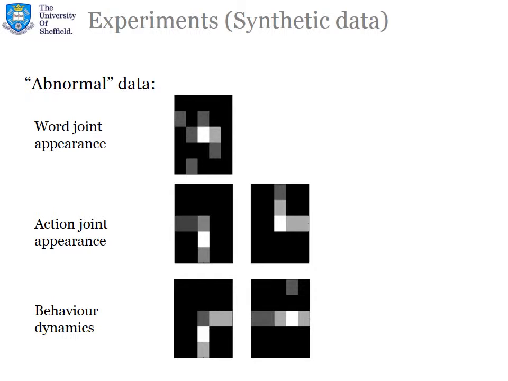In the reference distribution, we set two different kinds of turns: from left to up, not to down, as in this abnormal case on the left, and from right to down, not to up, as in this abnormal case on the right. The actions themselves in this case are normal, but their joint appearance is abnormal, as within the training dataset we generate only other types of turns. Third type of abnormality is the abnormal behavior dynamics. It means that in the abnormal case, behaviors appear in an order conflicting with the order given by the generative model. Like in this example, this turn should be followed by vertical flow, not horizontal.